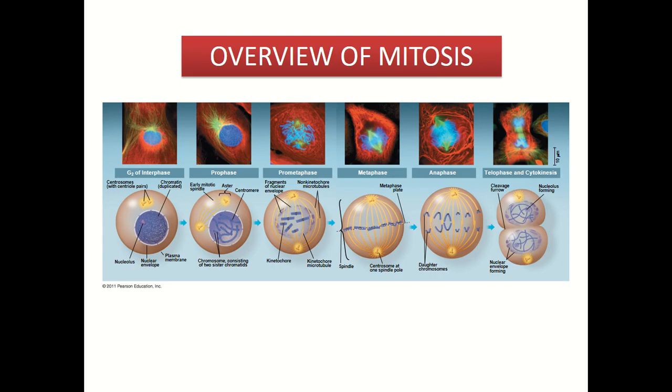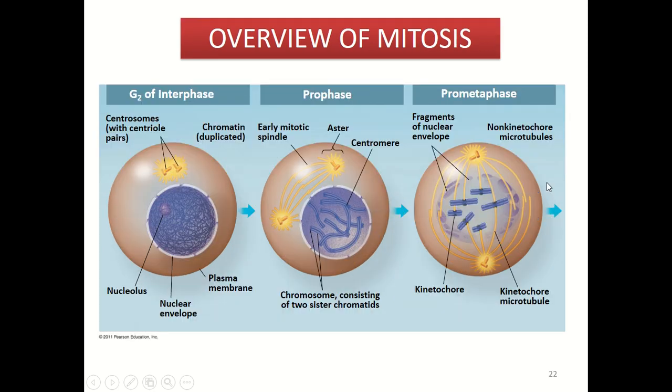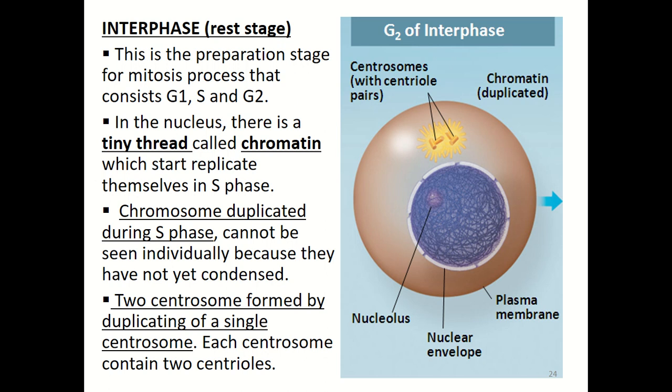So, an overview of mitosis: after the G1, S, and G2 phases, the cell will undergo mitosis, including prophase, metaphase, anaphase, and telophase. Next, it will end with cytokinesis. So what is interphase? Interphase is the stage before the prophase of mitosis. This is the preparation stage for the mitosis process, and it consists of the first gap, synthesis, and also the second gap phase.